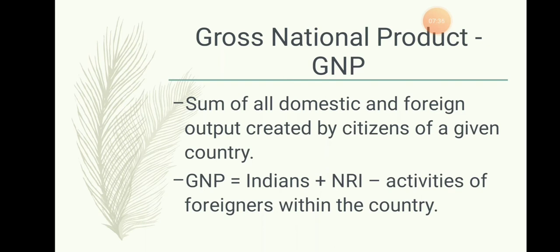But in GNP, only the Indians who produce things and earn money are counted, with the addition of the money of Indians who go to a foreign country in search of jobs. Okay, this is known as GNP, gross national product.